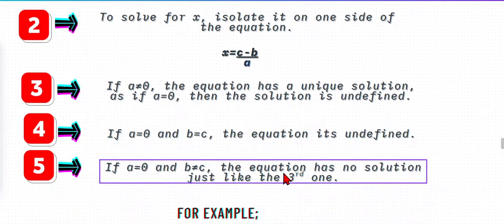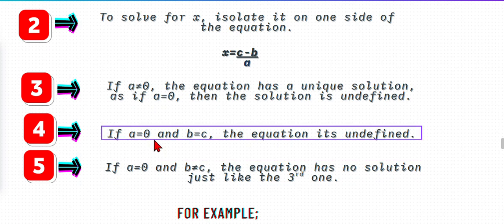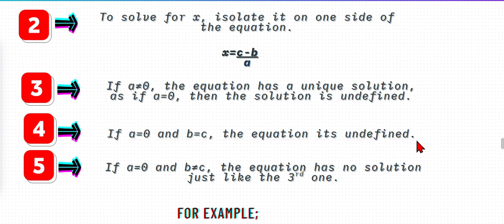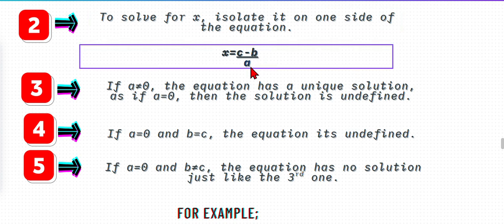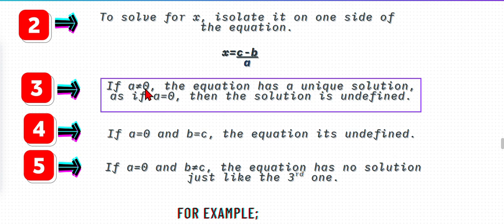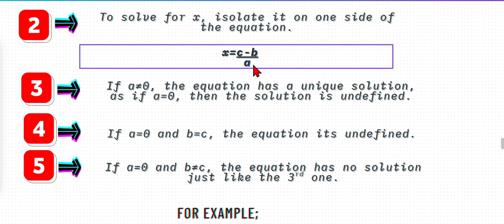Now the fourth one is, if a is equal to 0 and b is equal to c, the equation is undefined again. See, here a is not equal to 0, but now a is equal to 0.